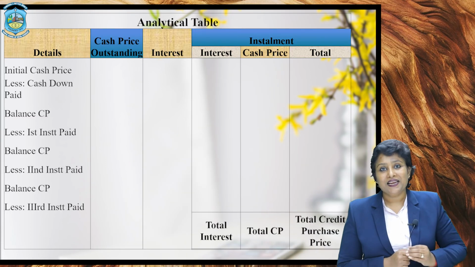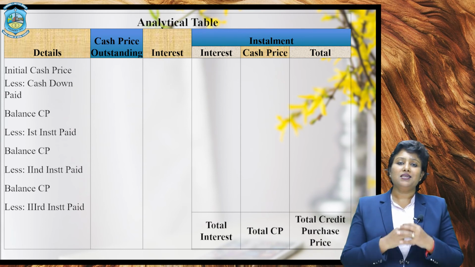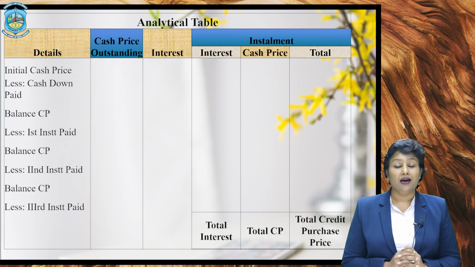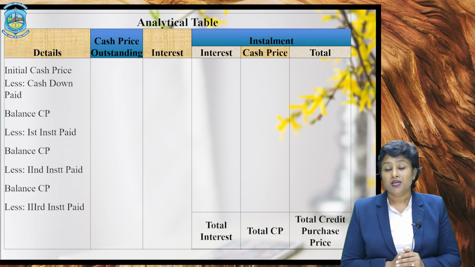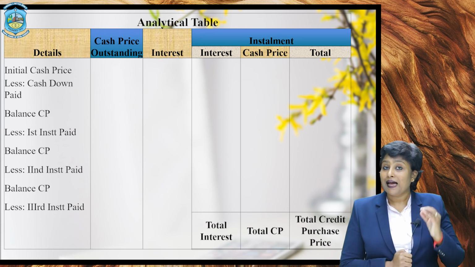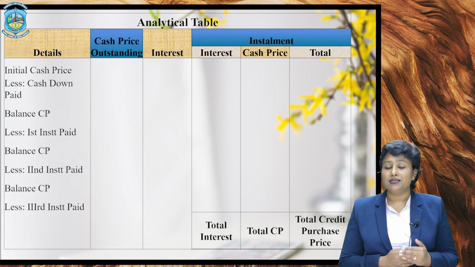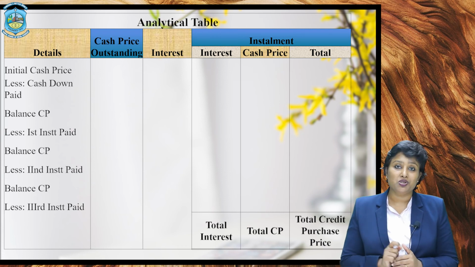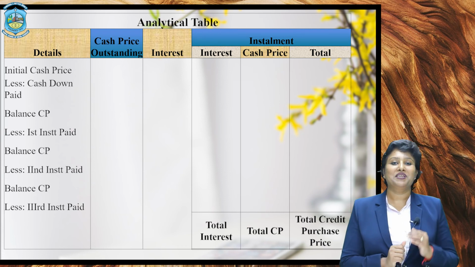To find out the cash price included in each installment and the amount of interest, we can follow the analytical table. This analytical table is also just the same as we had studied under the hire purchase system. So how to prepare this table, how to find out the amount of interest and the cash price included in each installment, you can again refer to my previous video.